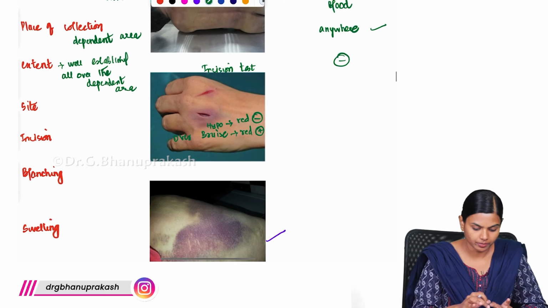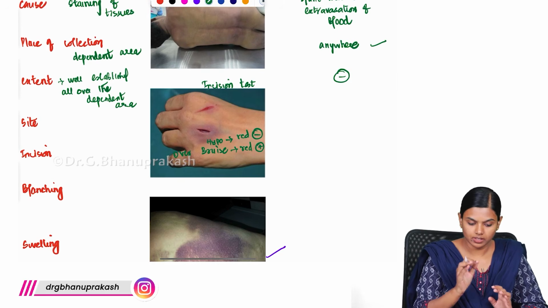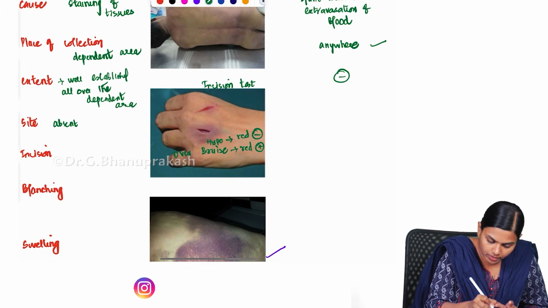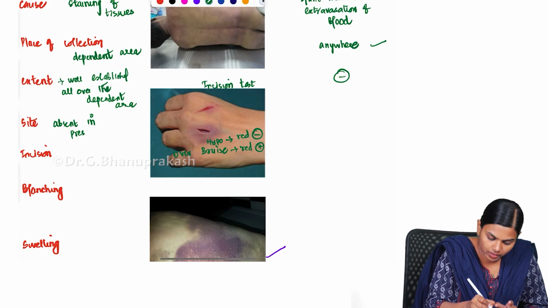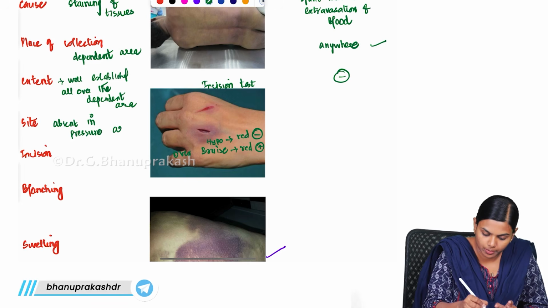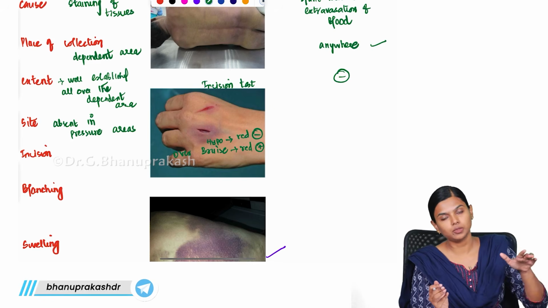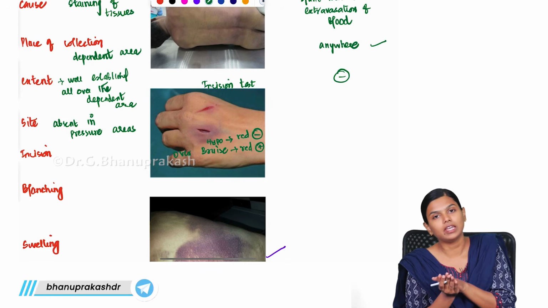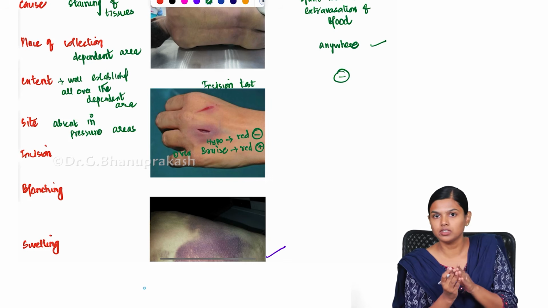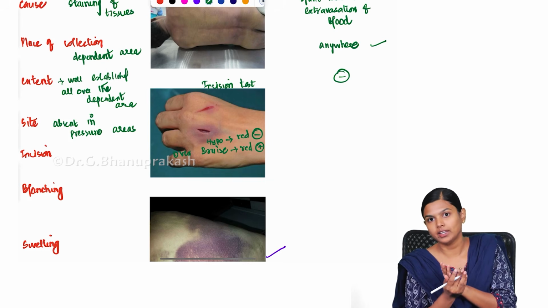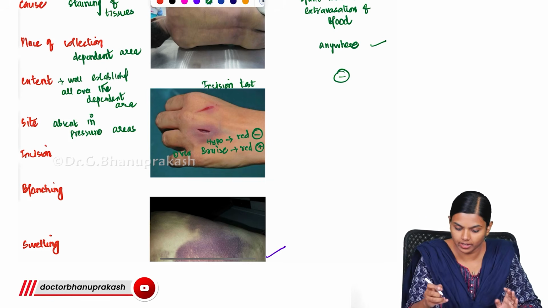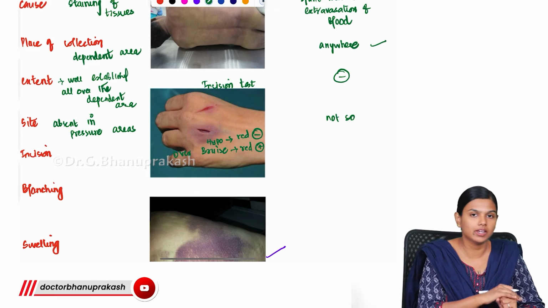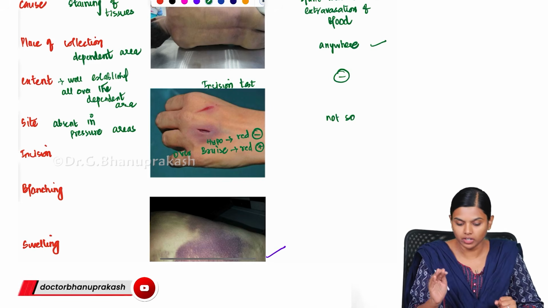And site. This is very commonly absent in pressure areas. If the body is supine, where it is contacting the surface, hypostasis will not be present in that area. If pressure is applied over that area, hypostasis will not form. But here it is not like that. It can be seen anywhere. There is nothing like a pressure area where it will not be seen. So anywhere over the body you can see this.